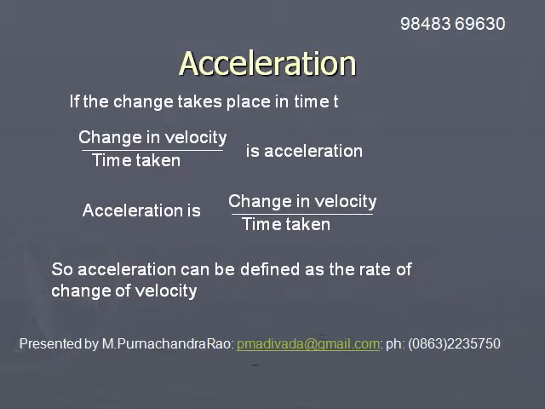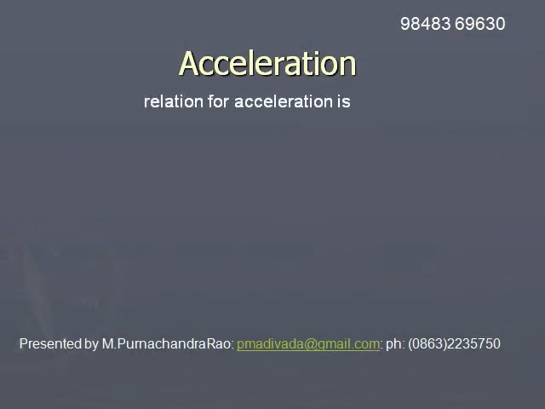Acceleration is defined as change in velocity by time. In words, it is said as rate of change of velocity. Rate of change of velocity is called acceleration.